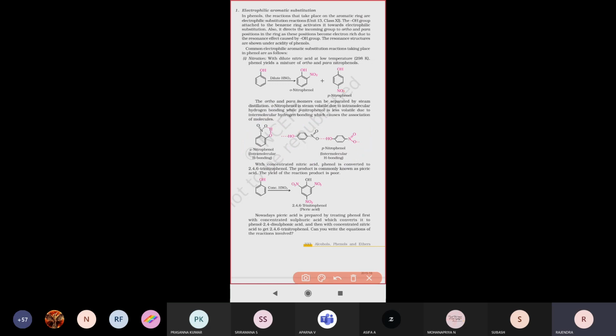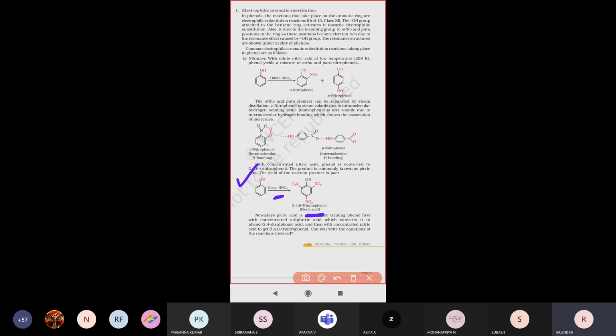So next one, see that. Phenol, while reacting with concentrated nitric acid, will form picric acid. That means the nitro group will be directed at three positions of the aromatic ring: the ortho positions and the para position. Another name for it is 2,4,6-trinitrophenol.